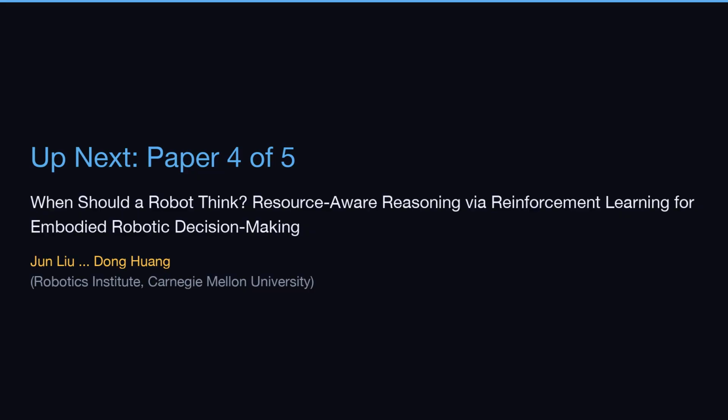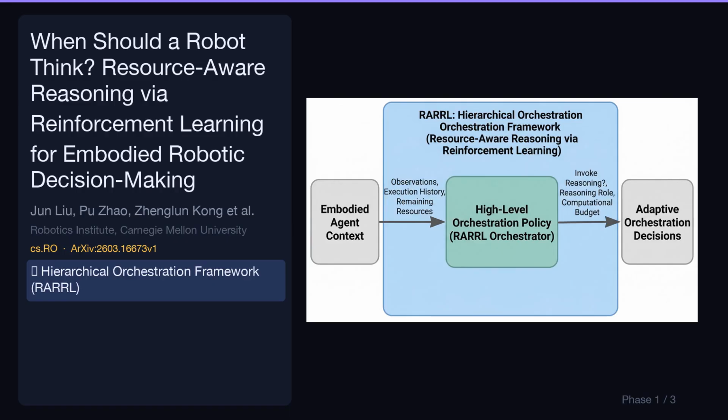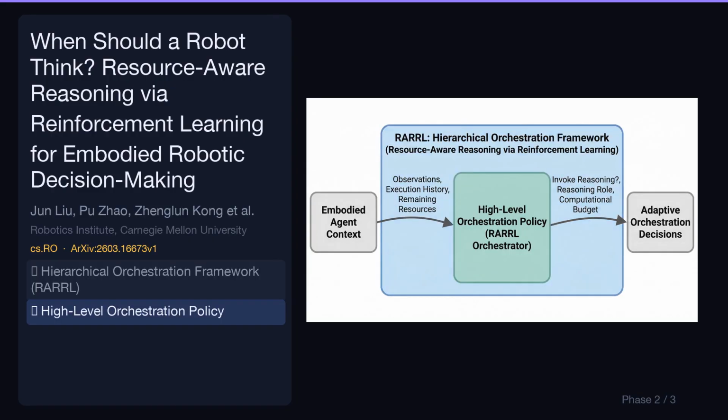University. Let's break down its key contributions. RARL is a hierarchical framework designed for resource-aware orchestration of embodied agents. It operates at the agent's decision-making layer, focusing on high-level strategic choices rather than low-level control. This policy learns to adaptively manage an agent's reasoning process.